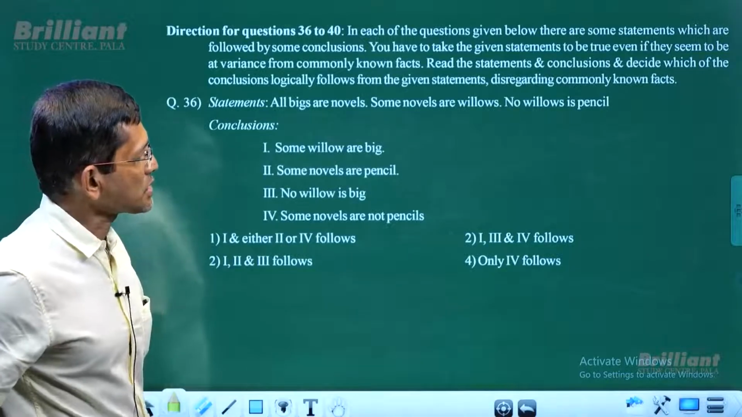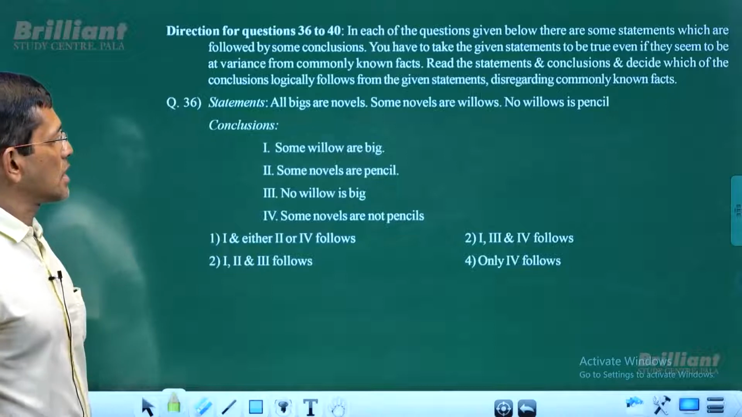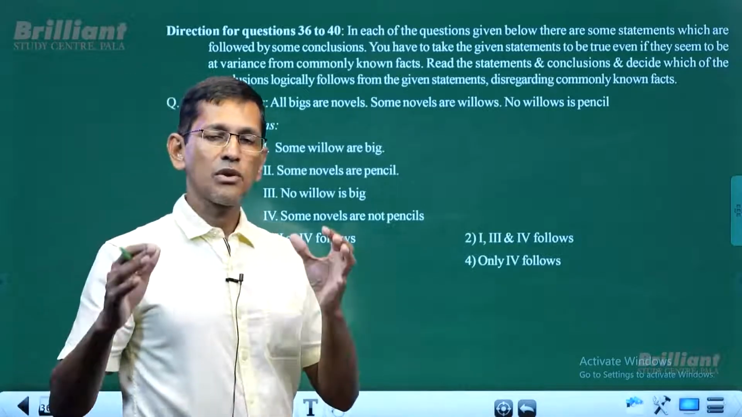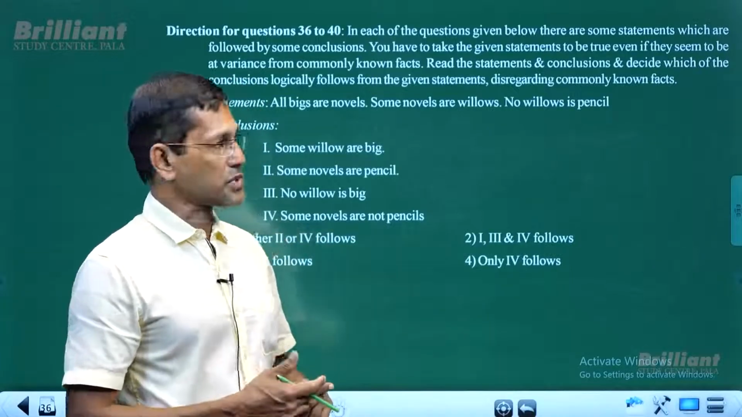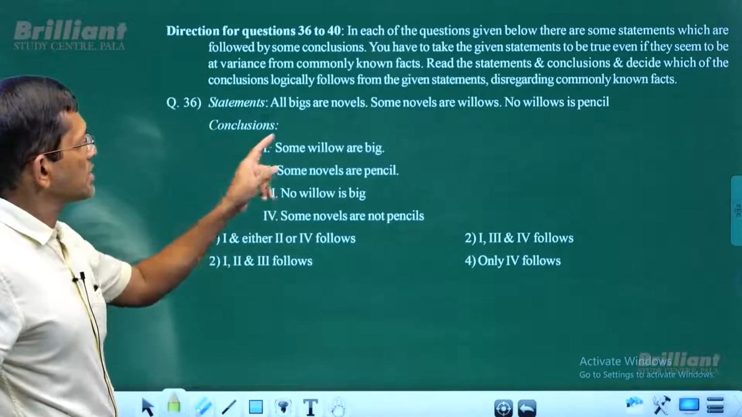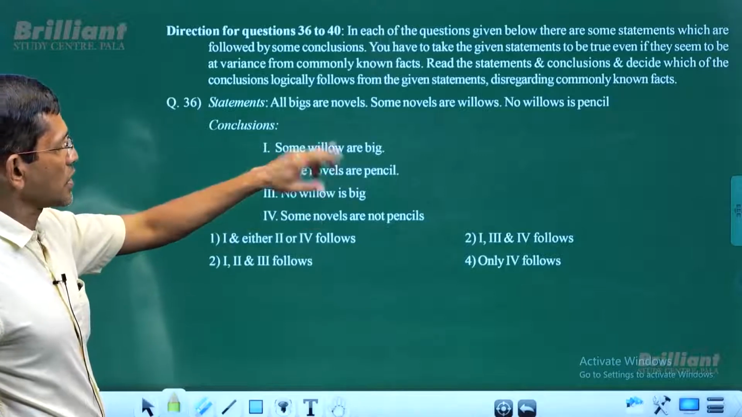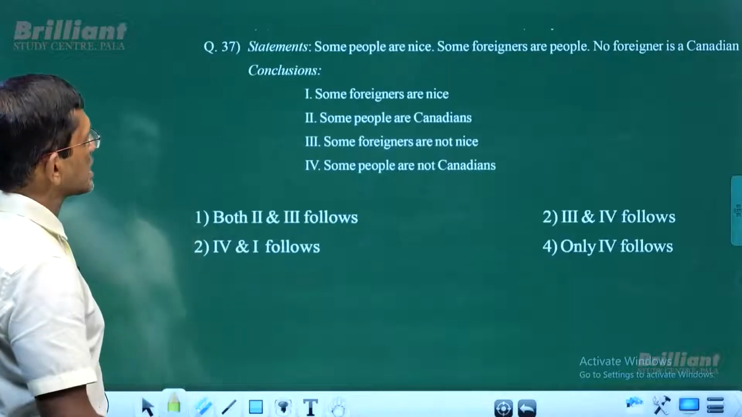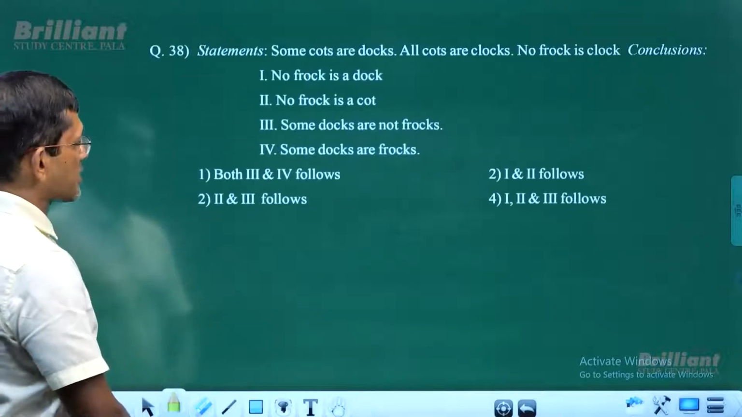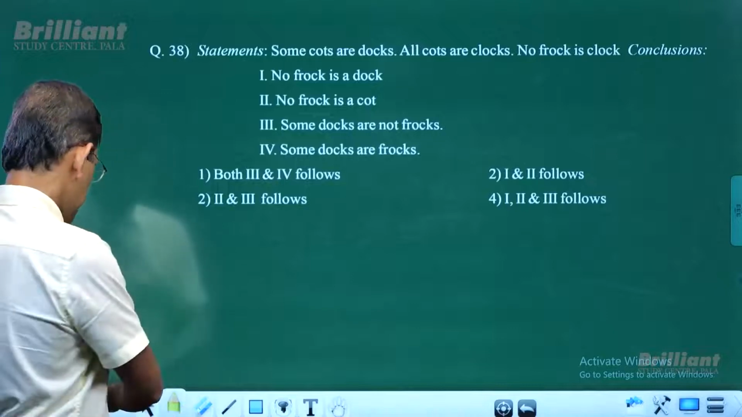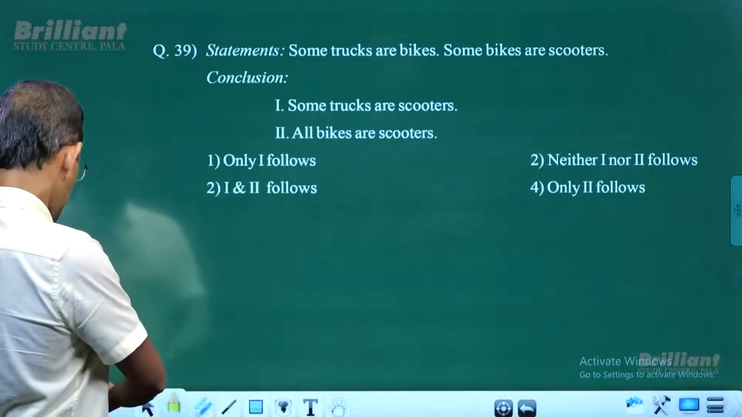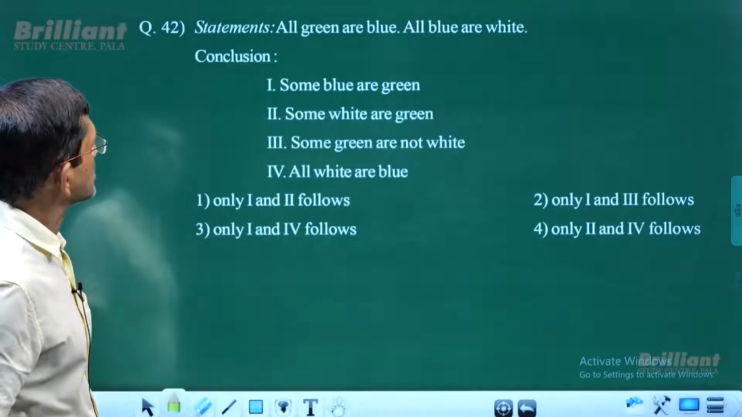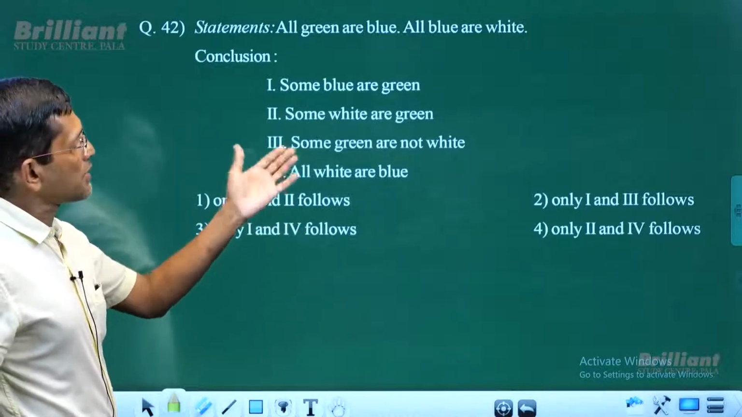So these types of questions are known as syllogism type questions. Probably you remember that in the first session, we took a basic look at what exactly syllogism type questions are. Here the first question: all big are novels, some novels are willows, no willows are pencils. So many questions are from this area. We'll take a look at the most simple questions first, then we'll come back to the other questions. 42 onwards seems to be straightforward. Then we'll go back to all other questions after this.